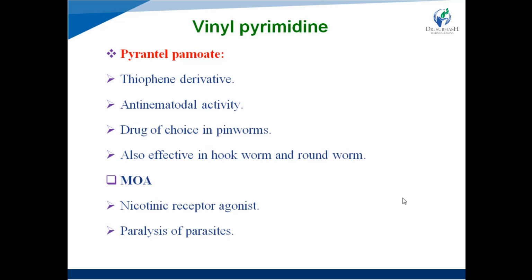Tetrahydropyrimidine. Example is pyrantel pamoate. It is a thiophene derivative and it has anti-nematodal activity. That means it is primarily effective in infections due to nematodes. It is the drug of choice in pinworms. Generally, in infections due to pinworms, pyrantel pamoate is preferred. It is also effective in hookworm and roundworm.